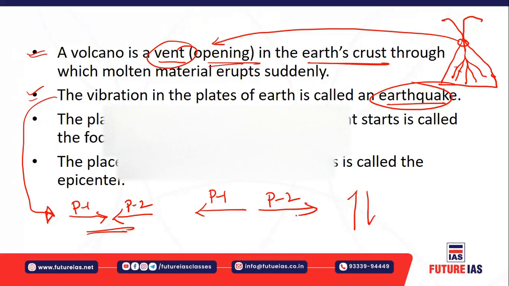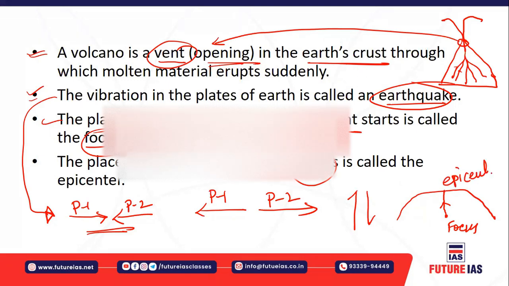And such interaction basically leads to vibration in the plates of the earth, which basically causes the earthquake, right? The place in the earth's crust where the movement starts is called the focus, right? For example, let's say this is your earth surface, okay? And here you must understand where the energy is released, so it is called the focus, where the energy is released. And it is the nearest point on the earth surface where this energy reaches first, right? So the place on the earth surface above the focus is called the epicenter. So it is called basically the epicenter.